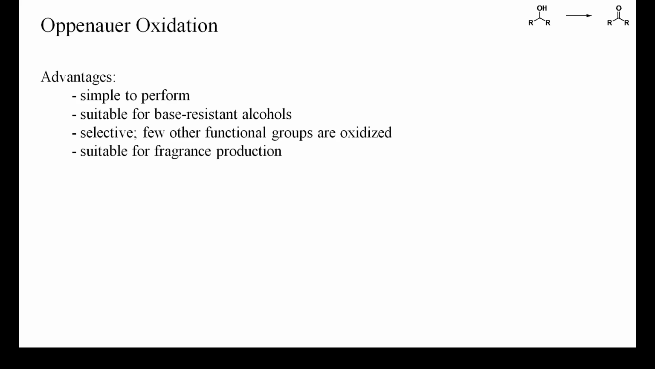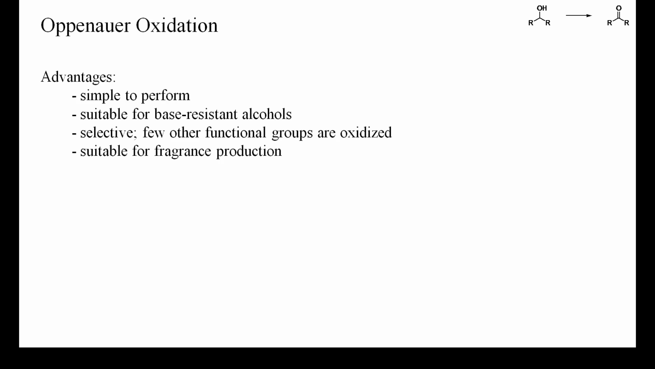Because many other oxidations proceed under acidic reaction conditions, the Oppenauer oxidation may be the method of choice for certain acid-sensitive, base-resistant alcohols. Furthermore, the reaction is highly selective and almost only alcohols are oxidized. Even electron-rich functional groups, such as tertiary amines or alkoxyarenes, will usually remain unchanged.